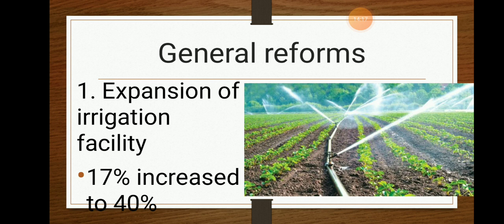17% of the irrigation facility was increased to 40% of irrigation facility, where proper tube wells were situated, where proper water facilities were given by the government. So that was one of the great things made by the government for the farmers.